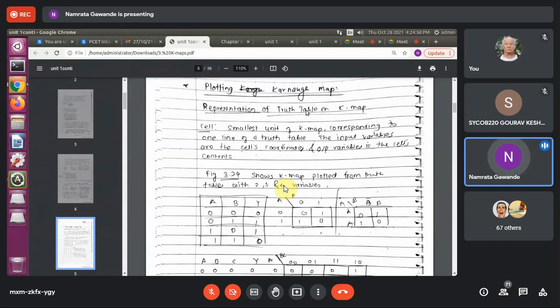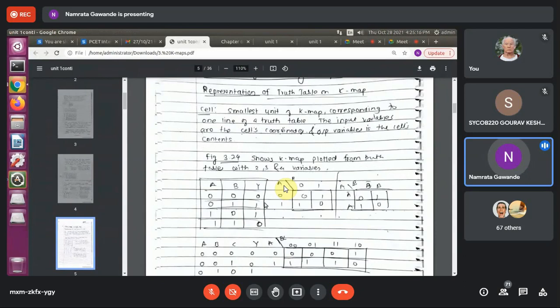Okay, representation of a truth table on the K map. Fine, this is the first topic, cell. What is meant by cell? The smallest unit of K map corresponding to one line of a truth table. The input variables are the cell's coordinates, and the output variable is the cell contents.